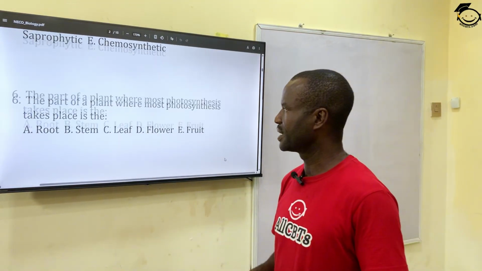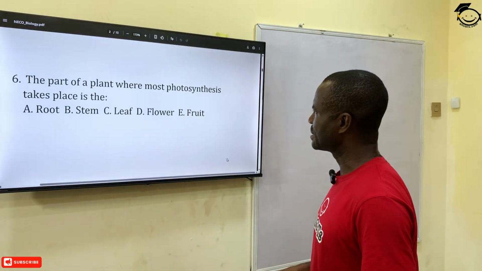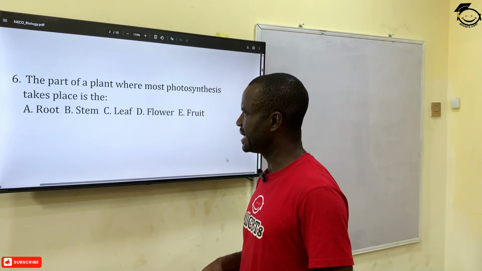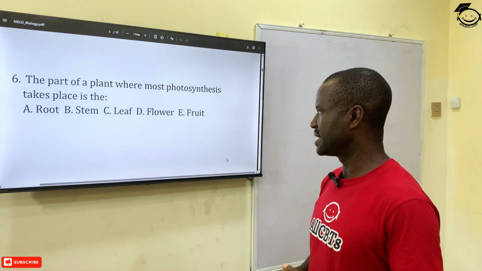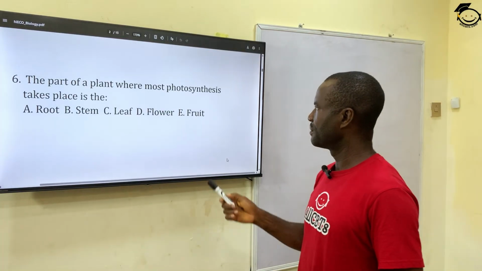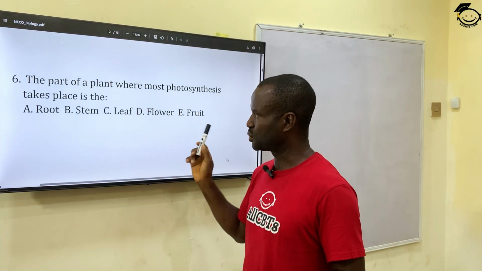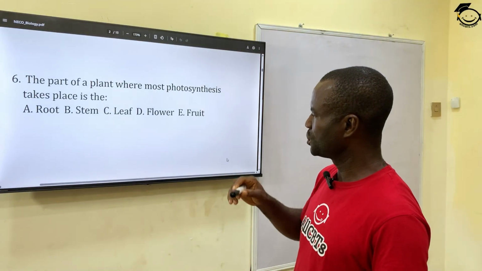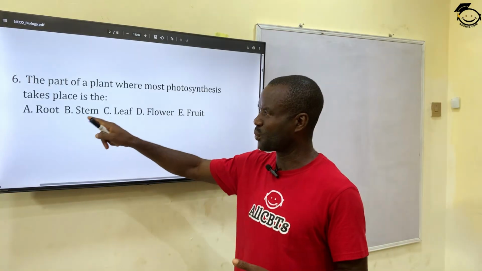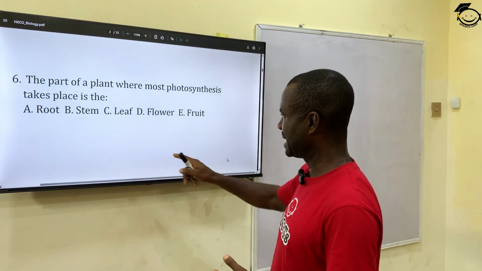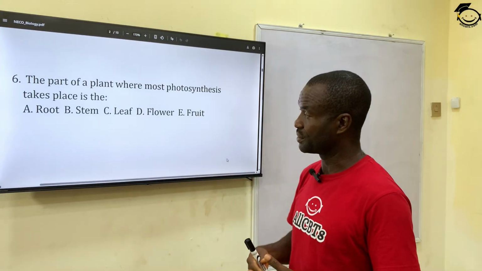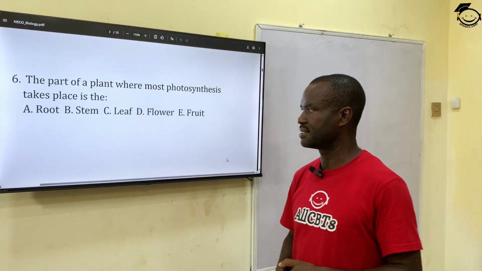Question 6. The part of a plant where most photosynthesis takes place is the dash. A. The roots, B. The stem, C. The leaf, D. The flower, and E. The fruit. Photosynthesis simply means the production of sugar or starch through the combination of water, carbon dioxide, and chlorophyll. So the only place where green is present is the leaf. The leaf has abundant chlorophyll. So the correct answer is C, the leaf.